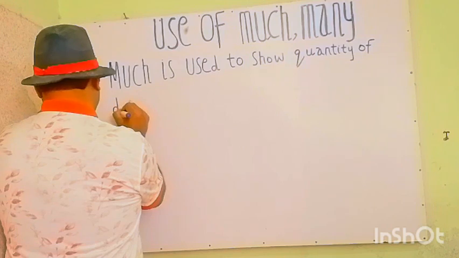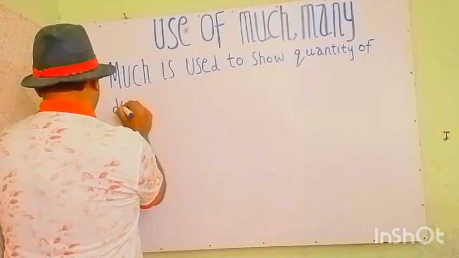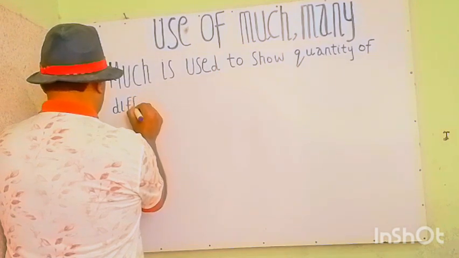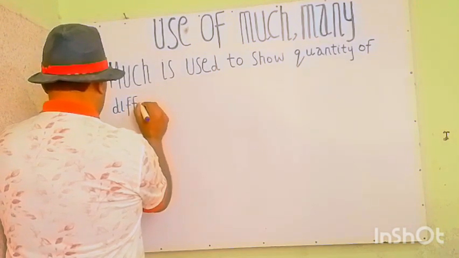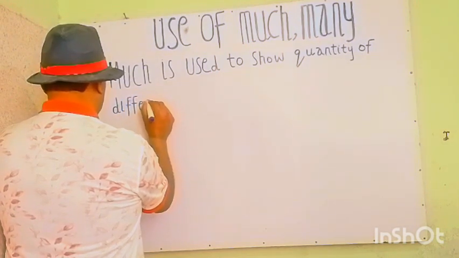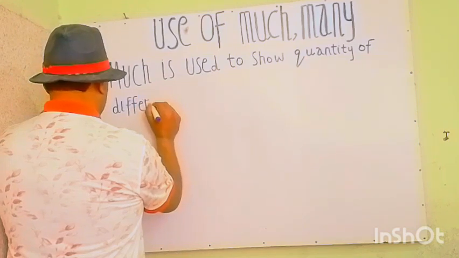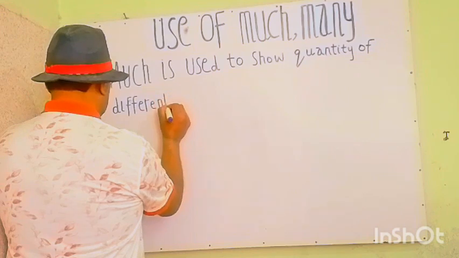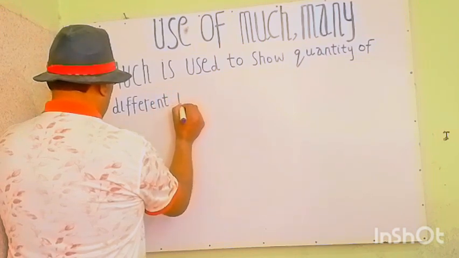So here you write this explanation. Different things. So here you are, my students.